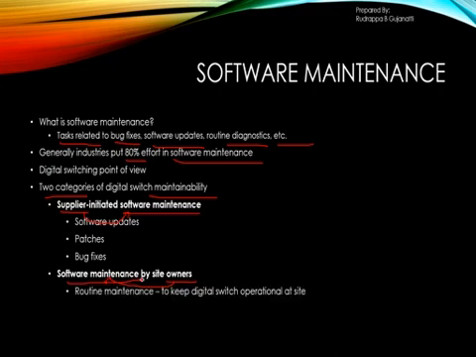It is routine maintenance, which has to be looked after so that the digital switch present at the site is operational. Then we have to run some routine diagnostics, which can be done by the owners, and then updating of the translation tables. These translation tables are related to the translation data, and it depends on who owns the software and the hardware devices related to the digital switching system.